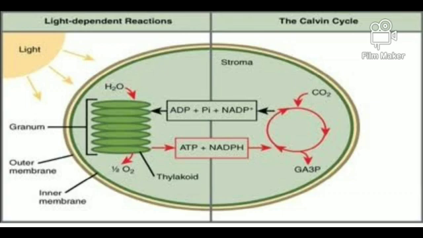How is the NADPH formed? Due to the splitting of the water molecule, H plus hydrogen ions and OH minus hydroxyl ions are formed. The hydrogen ions enter into the dark reaction, but the OH minus ions undergo a series of reactions to produce water and also oxygen.